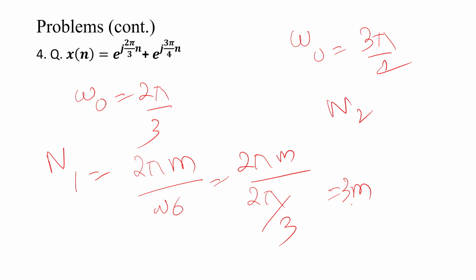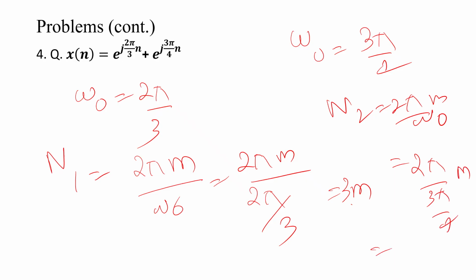So n2 is equal to 2πm by omega naught, it is equal to 2π by 3π by 4 into m. So it is 8 by 3 m. So I am putting m is equal to 3, the nearest integer. So I am getting n1 is equal to 3, n2 is equal to 8.